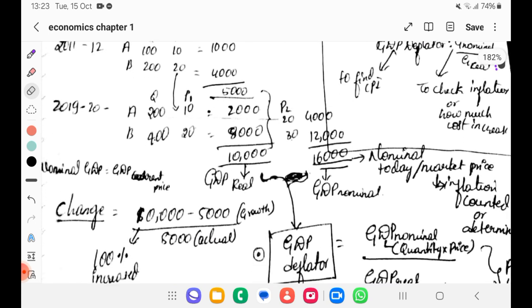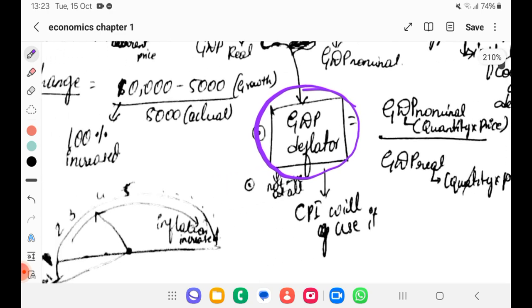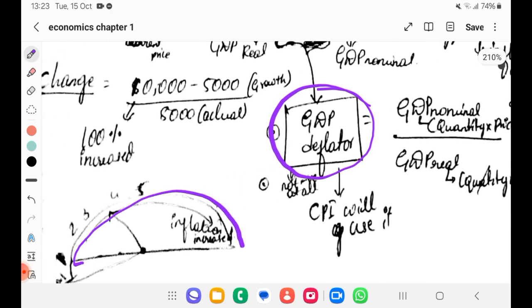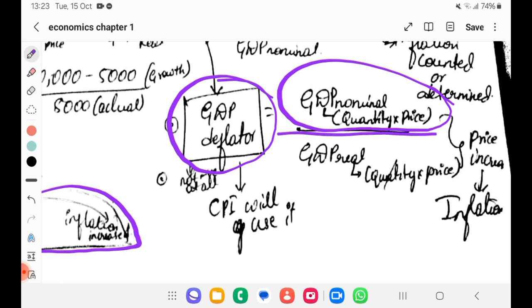To find the difference between nominal GDP and real GDP, we use another tool called the GDP deflator. So what is the GDP deflator? GDP deflator is GDP nominal divided by GDP real.